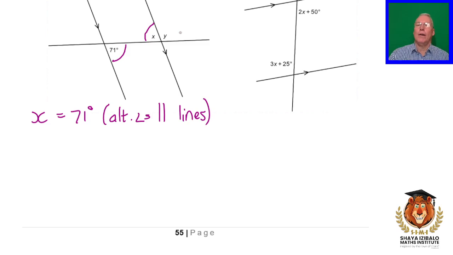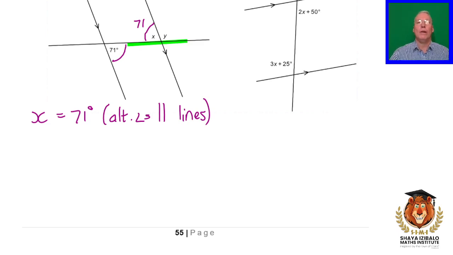Okay. Now, if this is 71 degrees, and we've established that it is, how do we work out y? Well, what's true of x and y? They are together on a straight line. They're next to each other on a straight line. What do angles on a straight line add up to? They add up to 180 degrees.